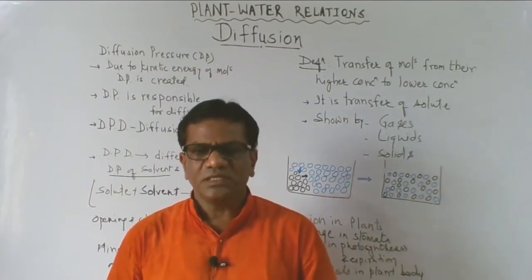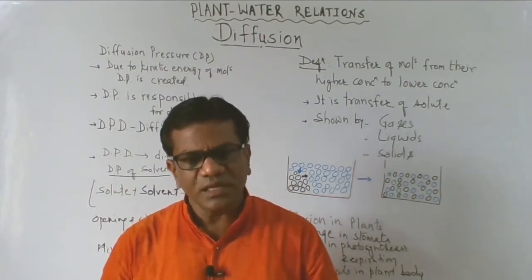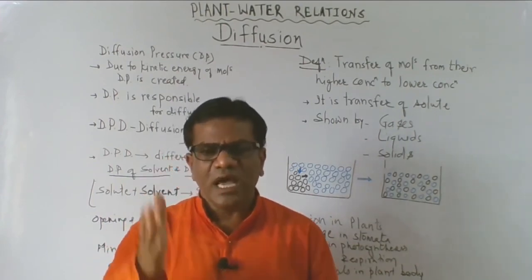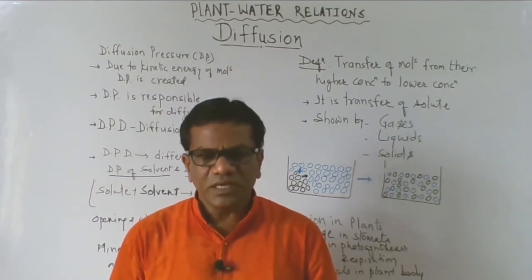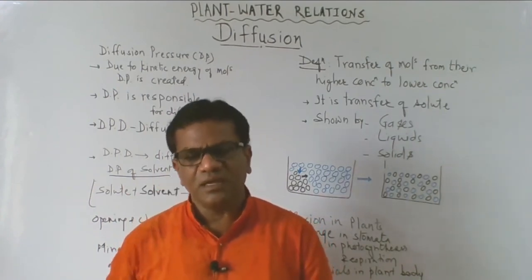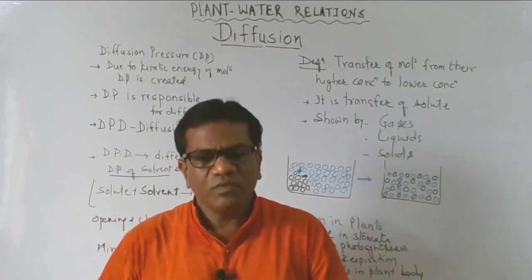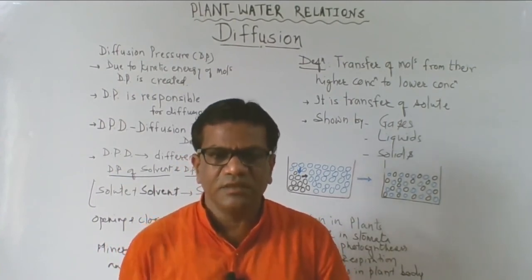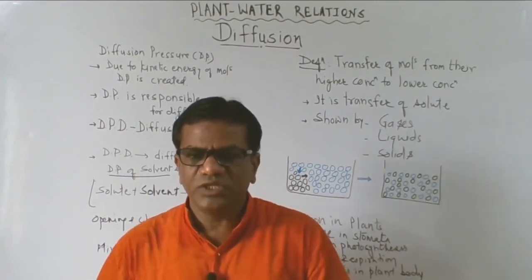Later on we will discuss osmosis, which is also equally important. That also doesn't need energy. The only thing is that osmosis has a barrier in between. It is the transfer between two places when there is a barrier, and the solvent passes from one place to another along a gradient across a semi-permeable membrane generally.